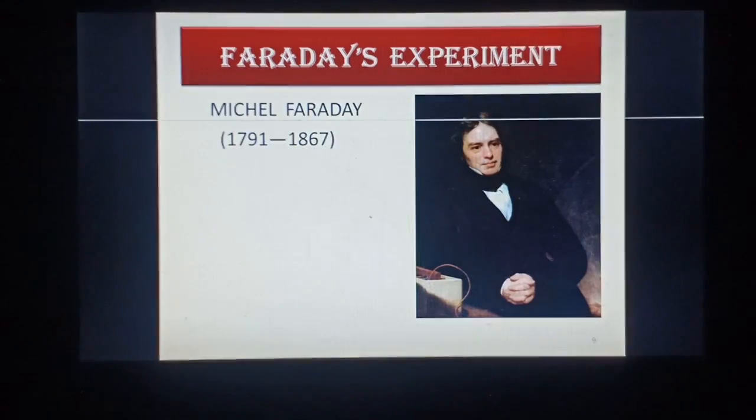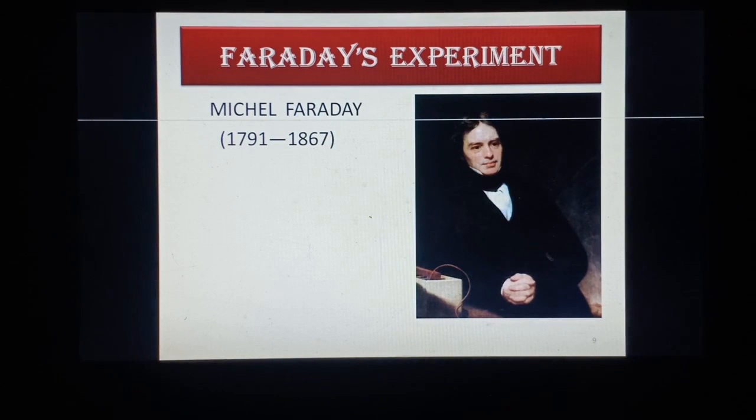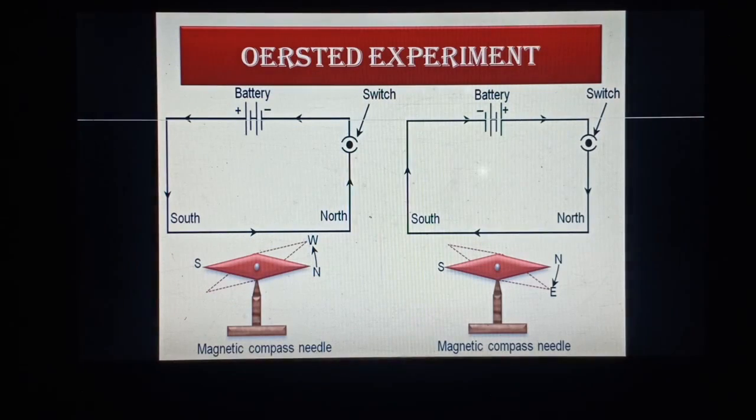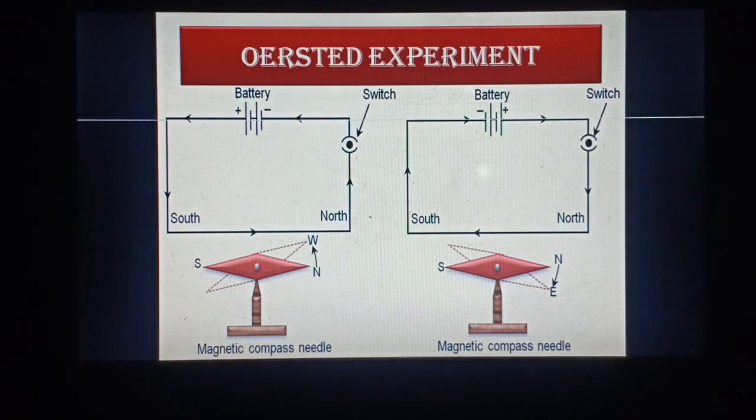So here, an English physicist, Michael Faraday, studied the reverse phenomenon. He hypothesized that a changing magnetic field is necessary to induce a current in a nearby circuit. He thought, studying this Oersted experiment, what was the conclusion?